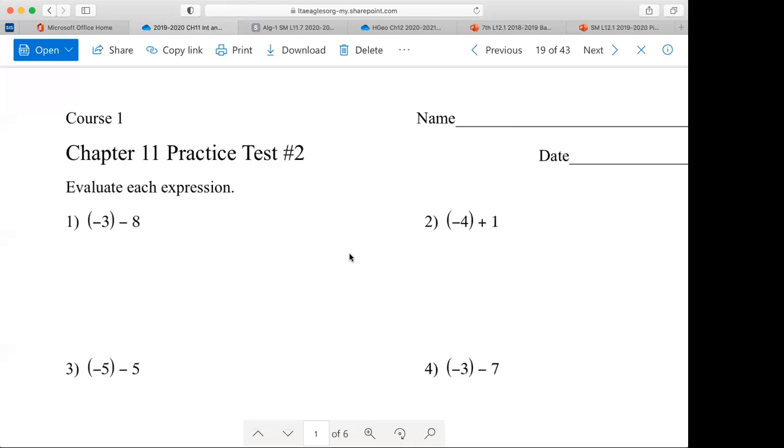I had a whole bunch of people email me and say, hey, do I really need to send a copy of the practice test in on Teams? Well, the only way that I know that you're even attempting to do this is if I get something from you. So the answer is yes, I do need to see you turn this in on Teams, even though I am giving you the answers. This is the way that we hold ourselves accountable, so that I can see that you're actually doing the work. All right, are there any questions before we get started?